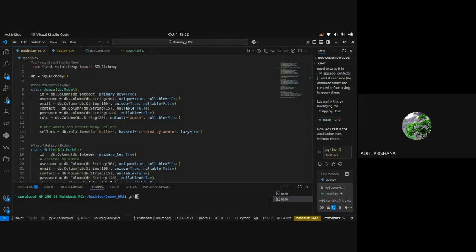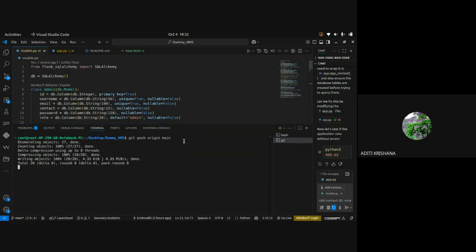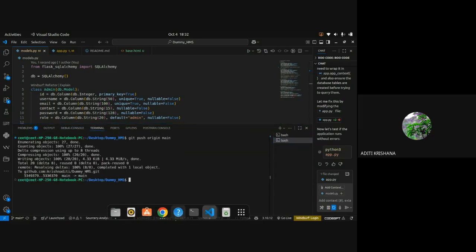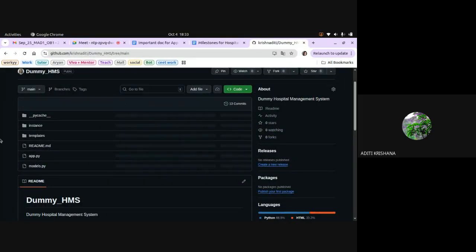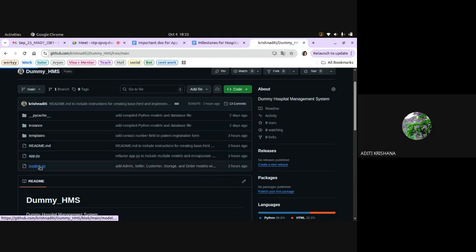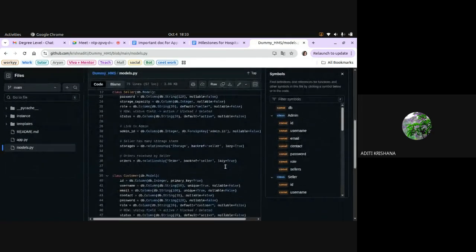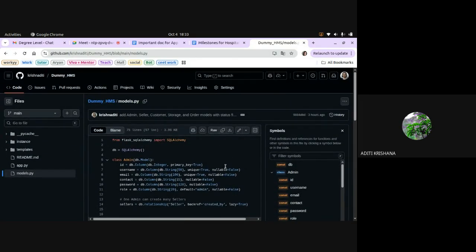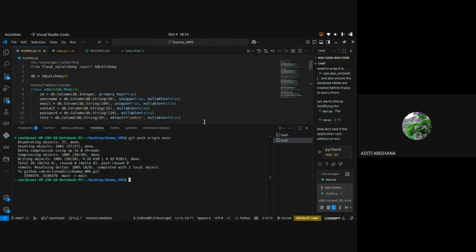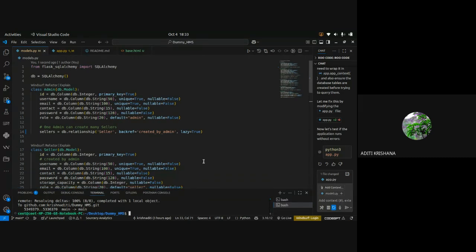Just give me 1 second. I have already committed that, so I am just pushing it. I hope it has been pushed. Open models.py. Yes, it has been pushed. Please go through it. Three classes only: admin, seller, and customer. Understand how these relationships and columns are created and established. And if anyone has a doubt, you can raise your hand.